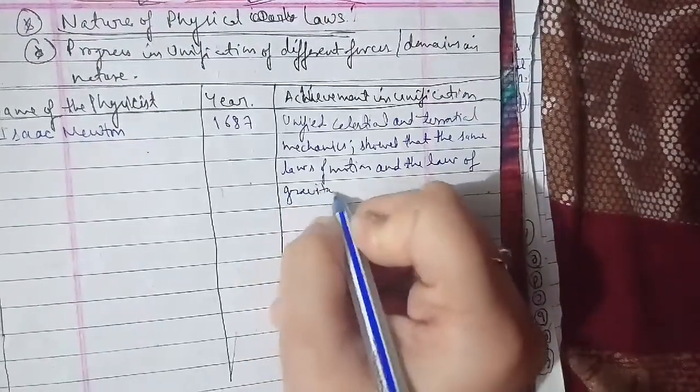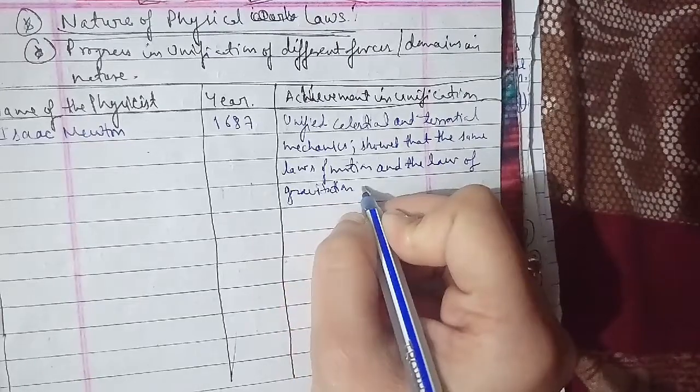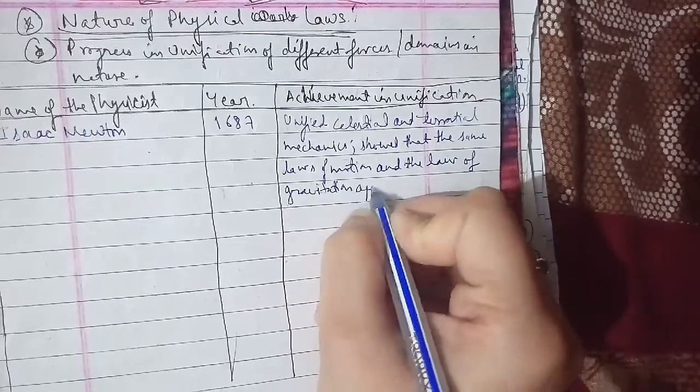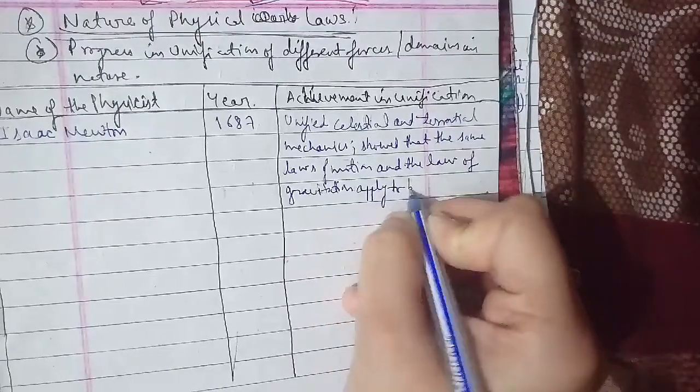Next we talk about Hans Christian Ørsted and Michael Faraday. First we'll discuss Hans Christian Ørsted.